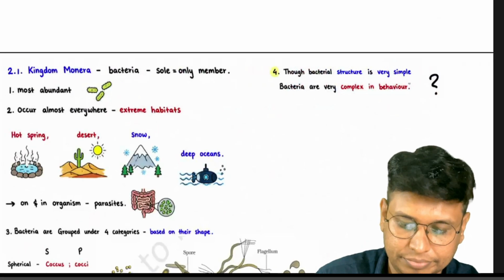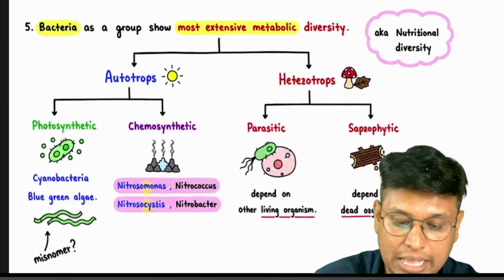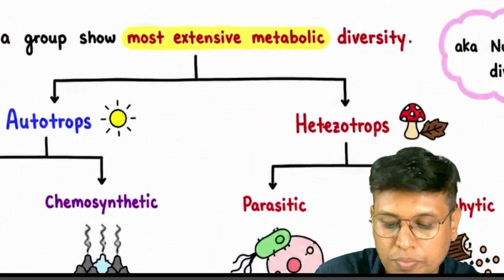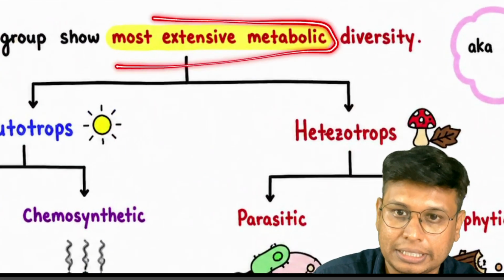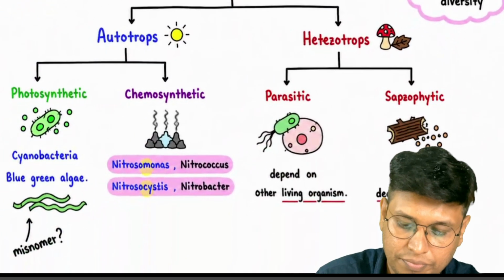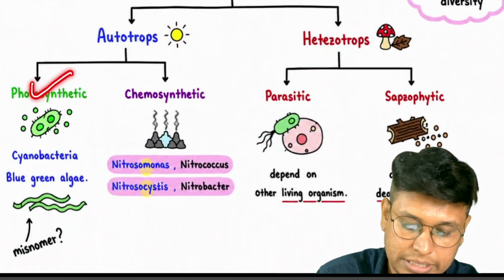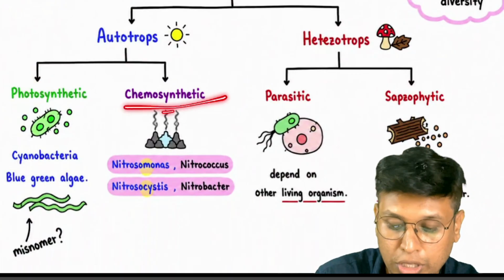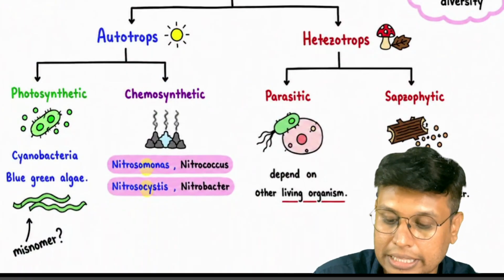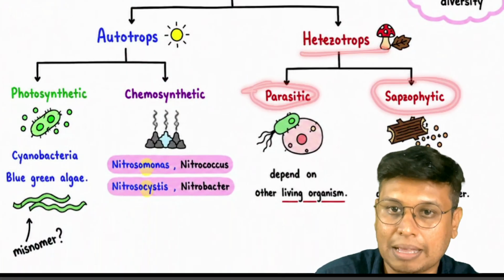Next, bacteria as a group. Bacteria as a group shows the most extensive metabolic diversity. That means they have each and every type of metabolic diversity. If you go for autotrophs, they have photosynthetic, which is the common one, but chemosynthetic is not common. They also have heterotrophs, with parasitic and saprophytic types.